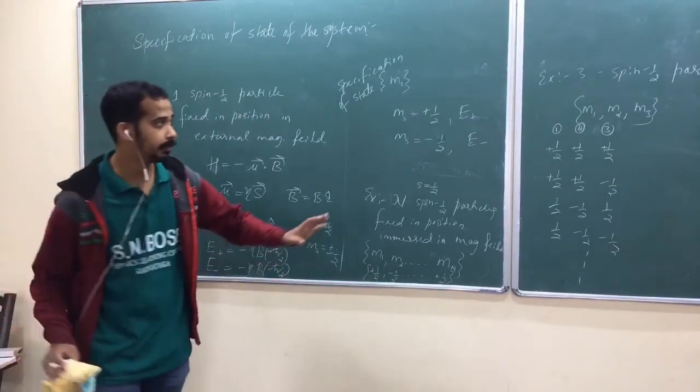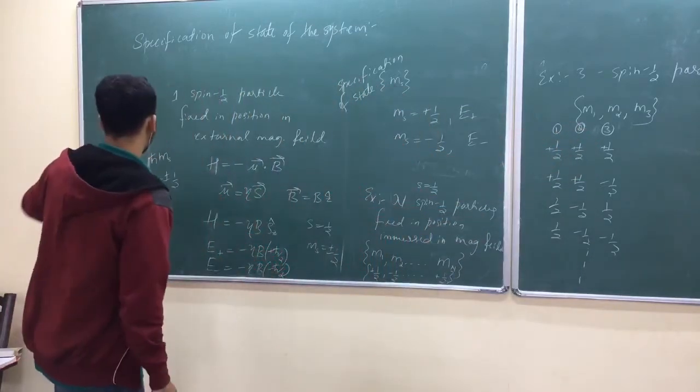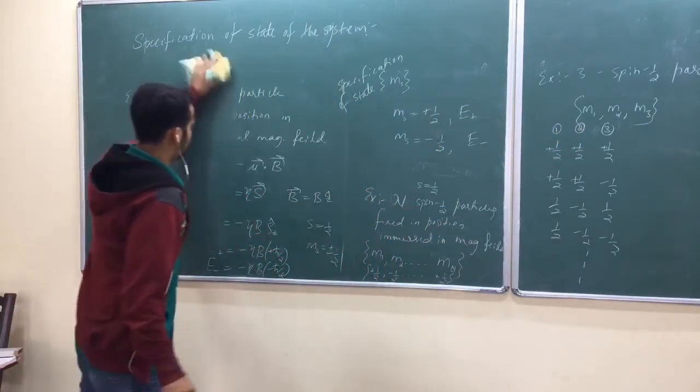Wait a second, we better write this one. We better write that one very clearly. Okay, 3 spin-half particles.